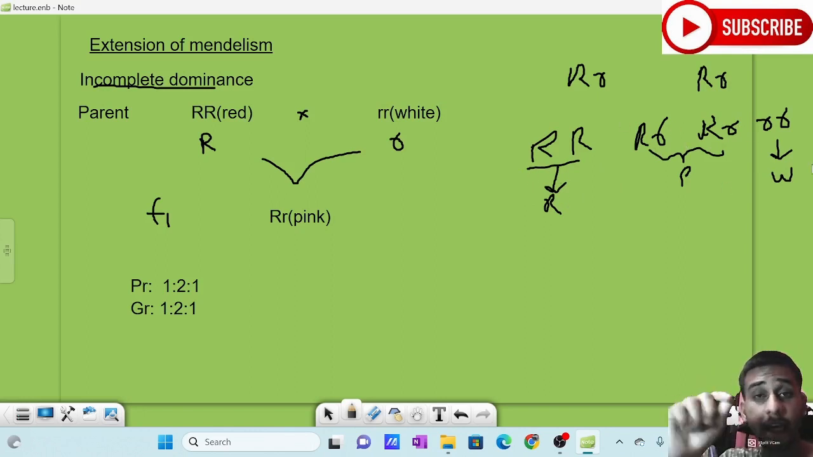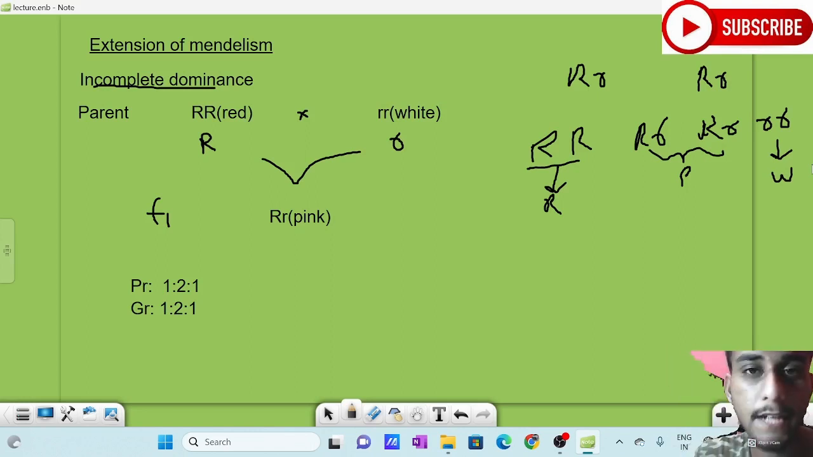Here each genotype has its own distinguishable phenotype. But in the case of a normal monohybrid cross, the condition was not like this. Three genotypes had the same phenotype, 3:1. That was the phenotypic ratio, tall to dwarf, 3:1. But in case of incomplete dominance, both the phenotypic and genotypic ratio are equal.